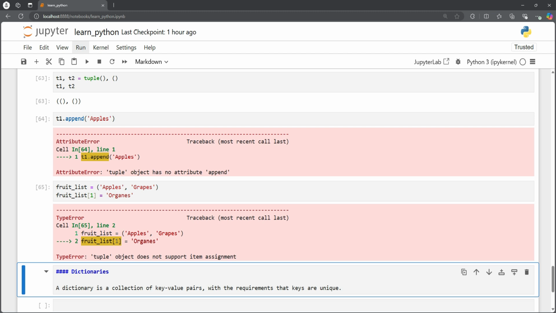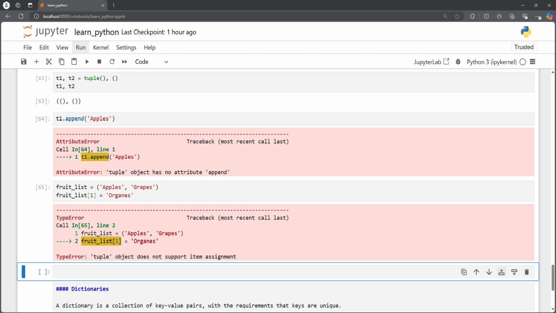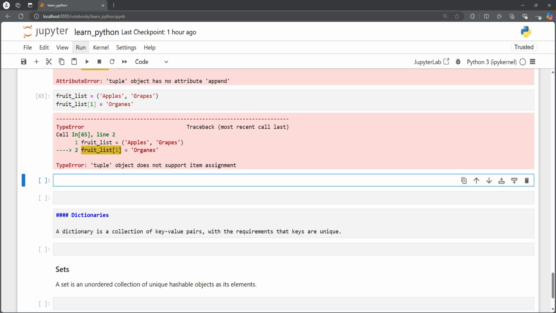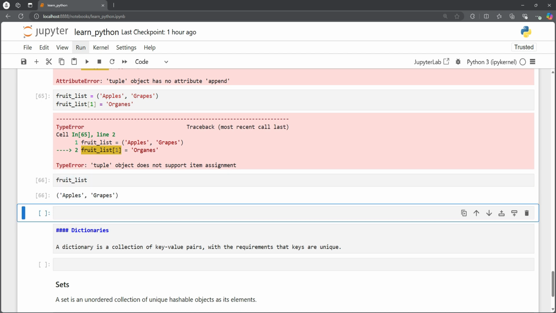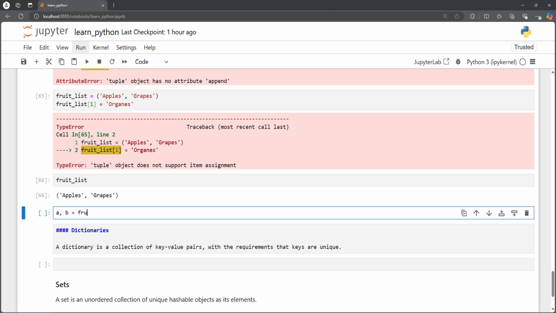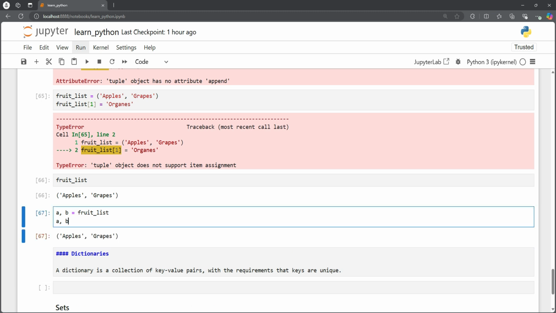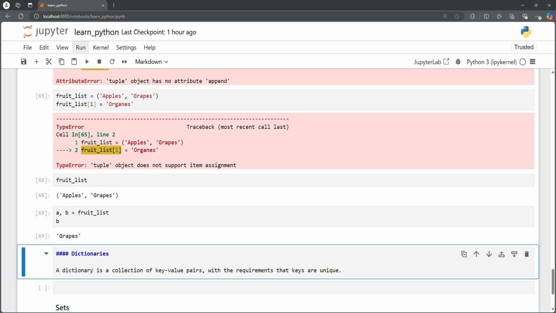Okay, so one other important application of lists and tuples is that of unpacking a sequence. Now lists and tuples are both ordered sequences of objects. So if we want to really see the elements as variables, we could also do so because we have the fruit list. So let's see if we still can see the fruit list. So yeah, we have two elements, so we can unpack these using A and B. So A and B should be our fruit list again, or I should simply say A is apple and B is grapes.